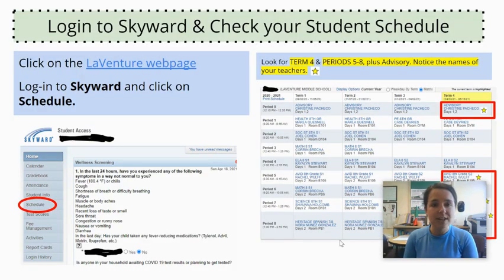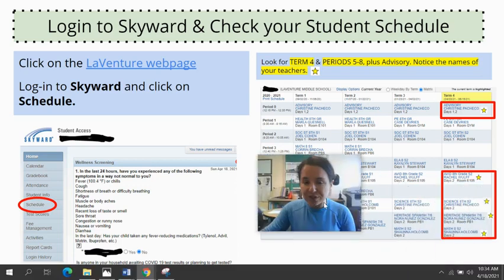All right, let's take a look at how to find your schedules. Please go to the LaVenture webpage and click the link to log into Skyward. From there, click the button that says Schedule. We want to be paying attention to Term 4. We're in the fourth quarter. And for that, we're looking at periods 5 through 8 plus 0 period advisory.